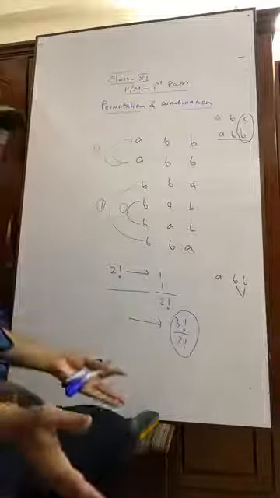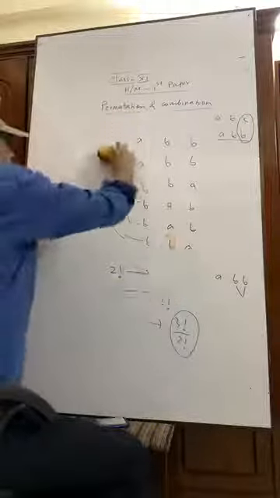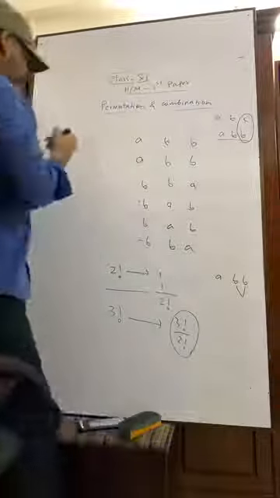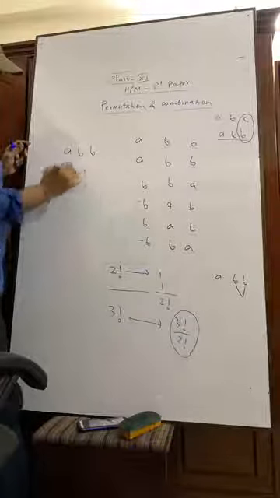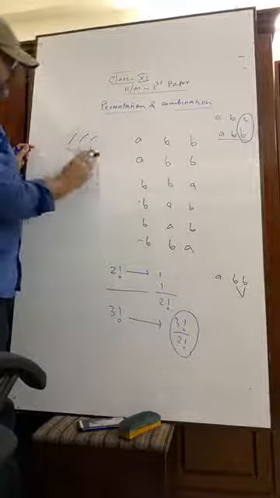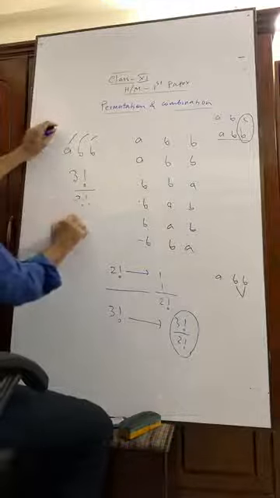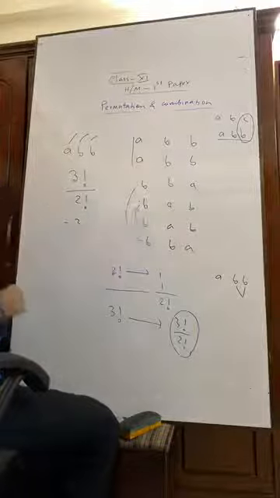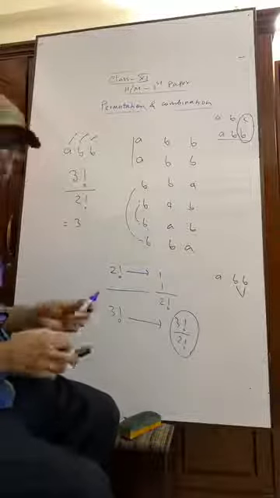What I have shown you, that is mathematical proof. Now, in short, what will you do in the exam? In this case, it is ABB, we have three letters. 1, 2, 3. How many letters are repeated? 1, 2. That is our answer. And if we calculate it, we will get answer 3. Have you seen? A, B, B.